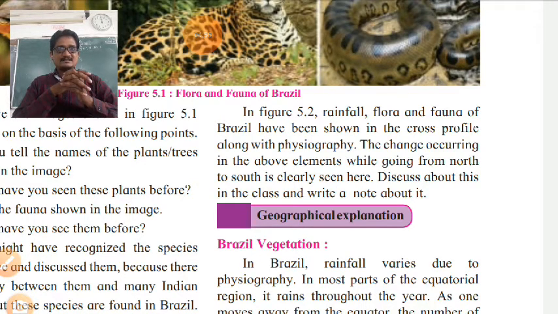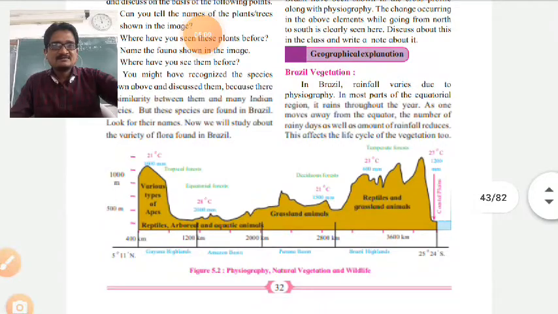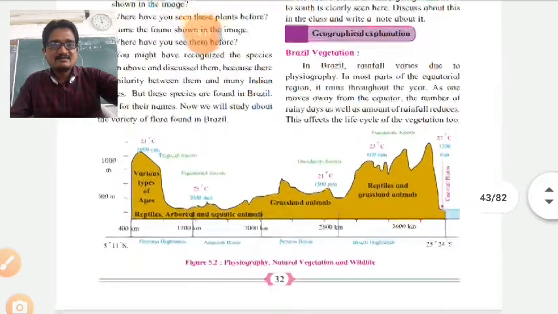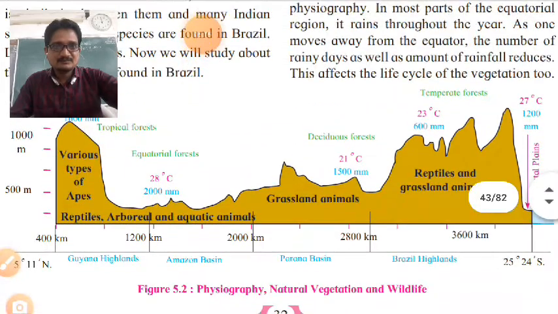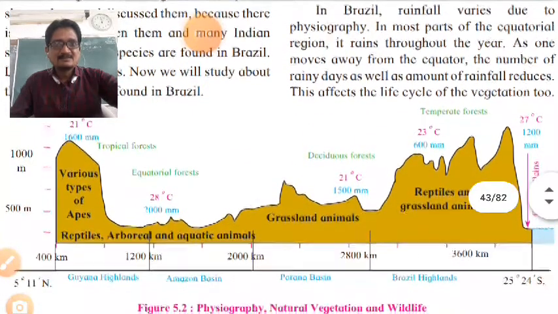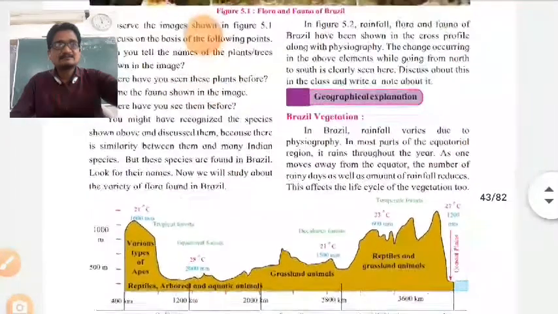So in this lesson, natural vegetation and wildlife have been shown along with physiography. This image is also important according to your examination.